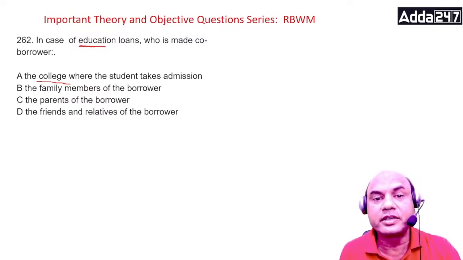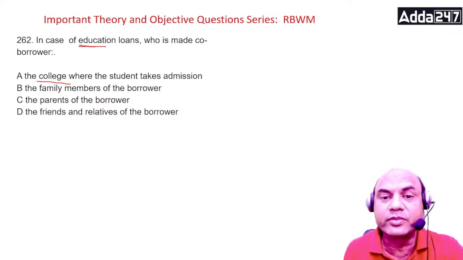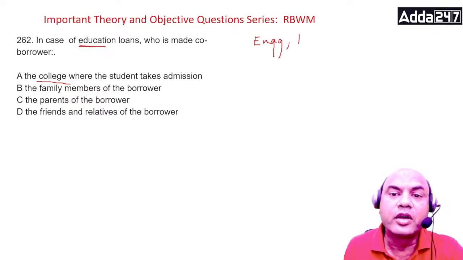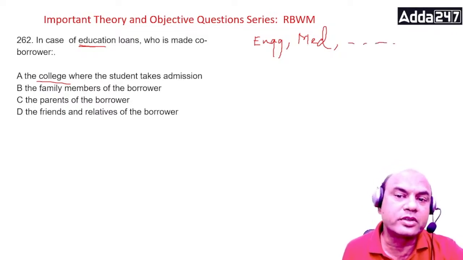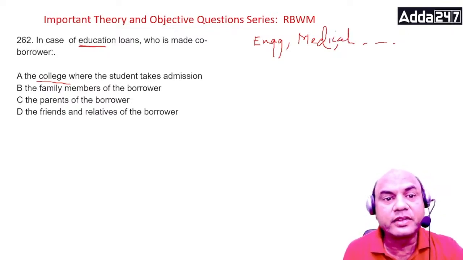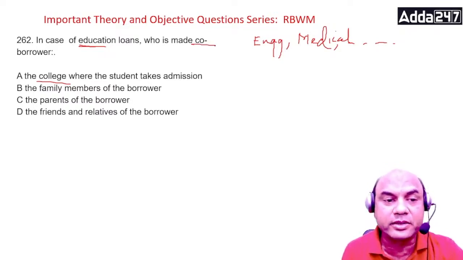See here, generally education loan is given for the higher studies, after 12th, generally. It can be for engineering, medical, or even any other courses. Now it depends on the course as such. So engineering, medical, or other. Now this education loan is given to whom? See, this co-borrower is made by somebody, made a co-borrower.